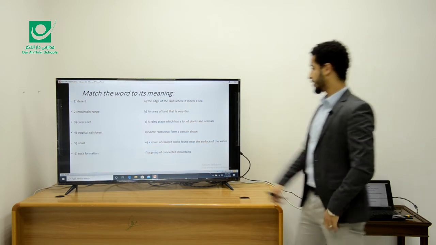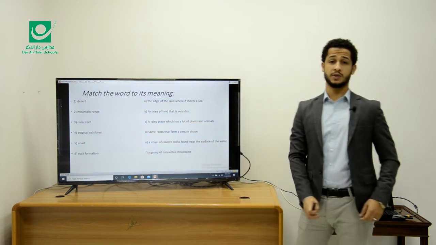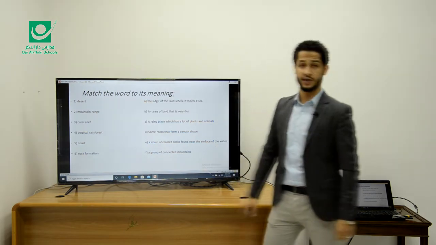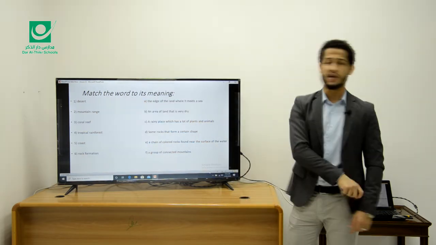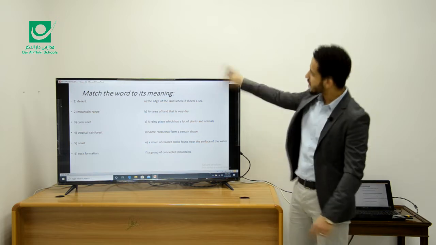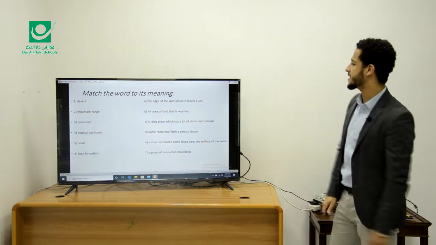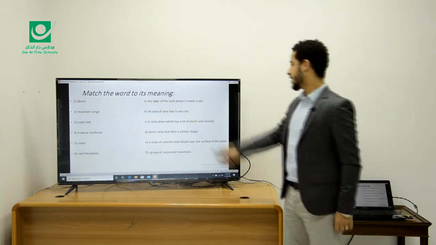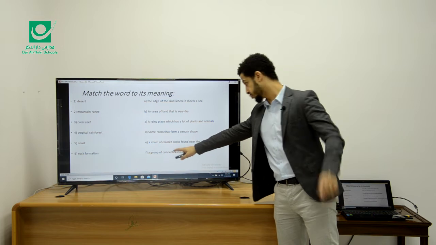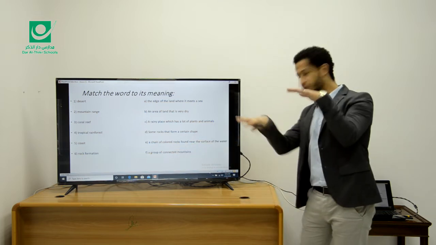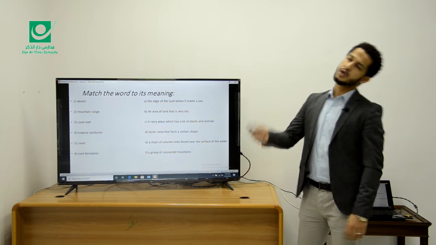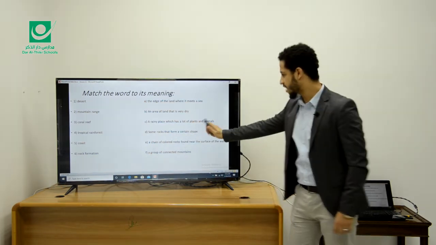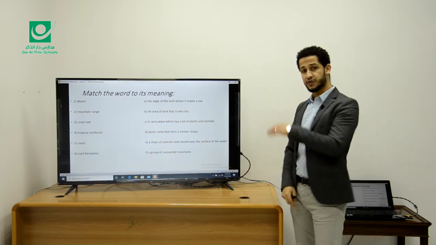Yes, right, you are right. It's a group of connected mountains. This means mountain range, okay? Number three, coral reef. Think about the meaning of coral reef. You have options. Coral reef, what does it mean? Okay, it means a chain. Chain means a group. A chain of colored rocks found near the surface of the water. Which water? The sea, the ocean, any water, okay? So coral reef means a chain of colored rocks found near the surface of the water.